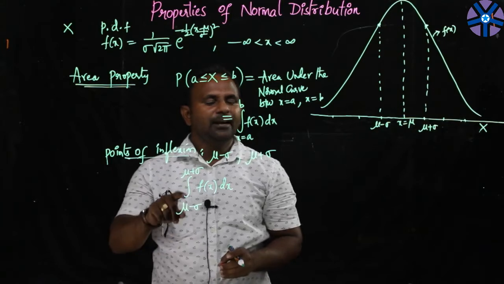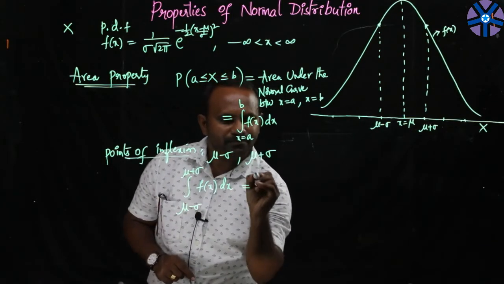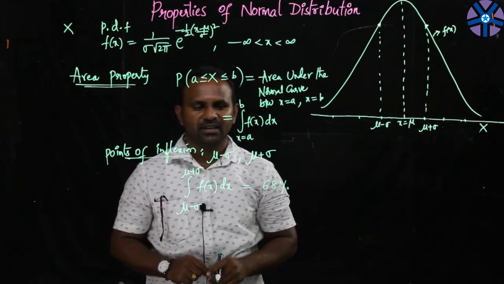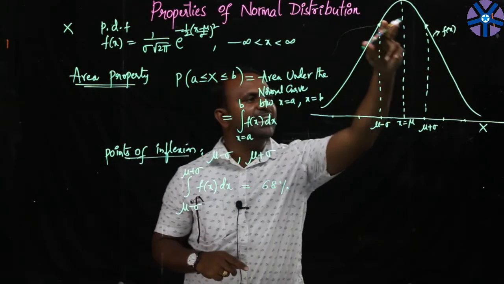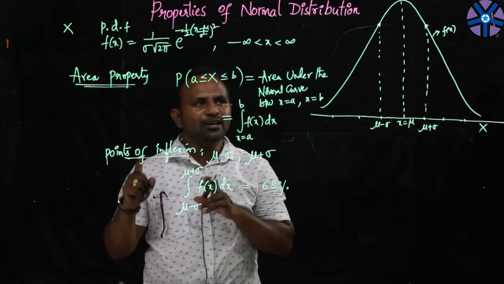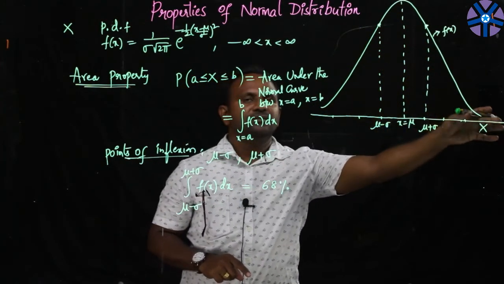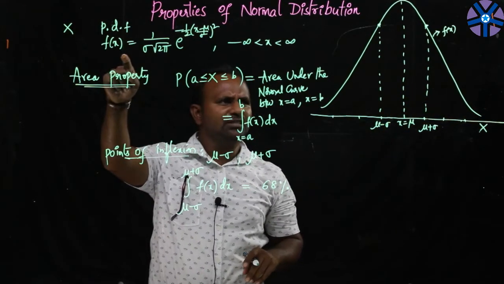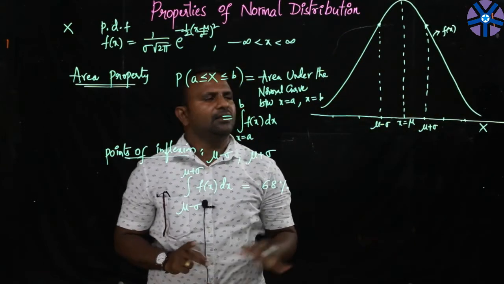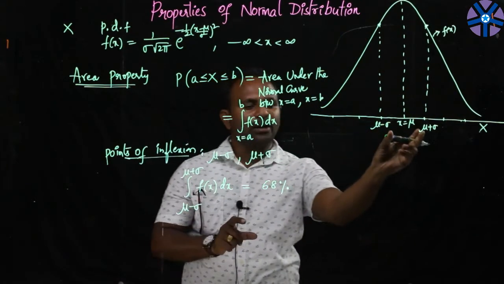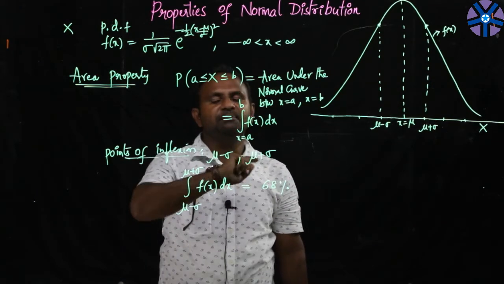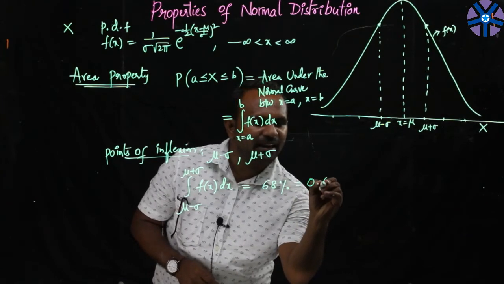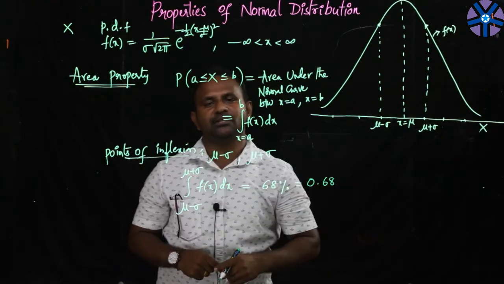And see, if we find it, it would give you 68% of the complete area under the curve. It would be covered, like 68% of the complete area under the normal curve. But as we already know, the complete area will be 1 unit because it is a probability density function. It indicates the total probability will give you 1. But between these 2 ordinates, there will be 68% of the probability. There will be 68% of the area. In other words, I can say 0.68 units.